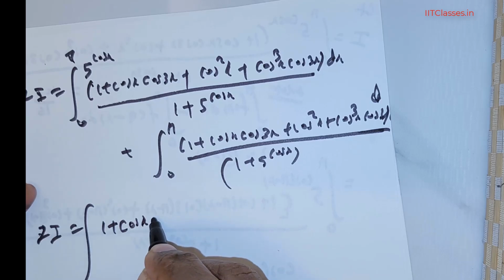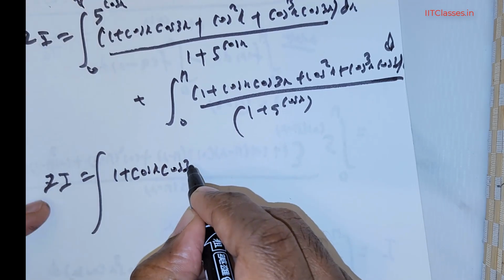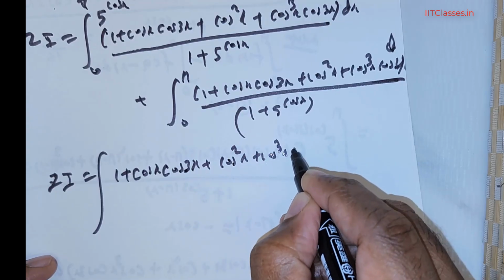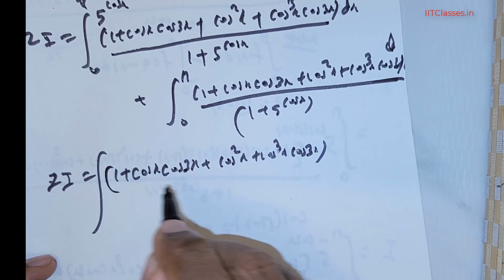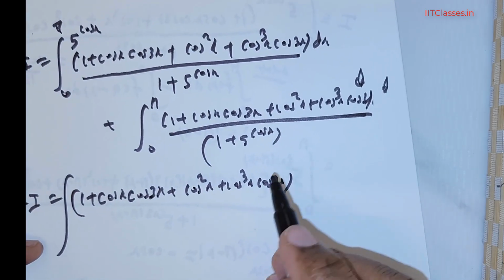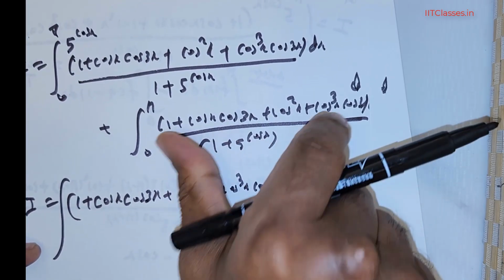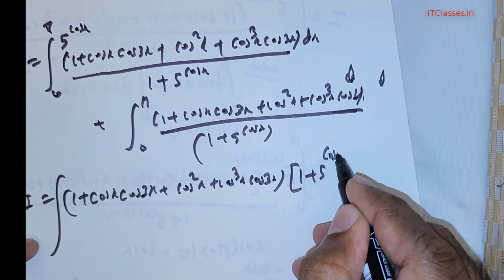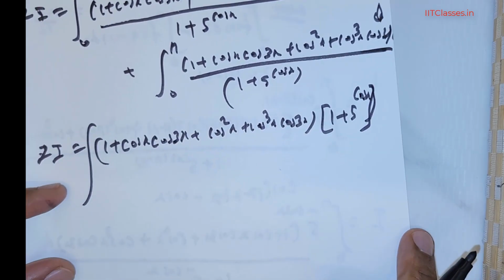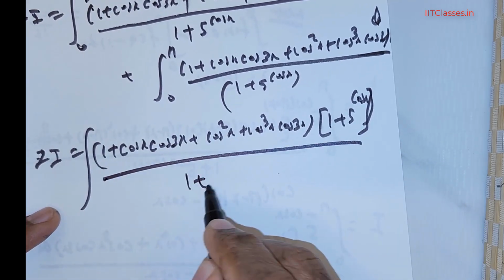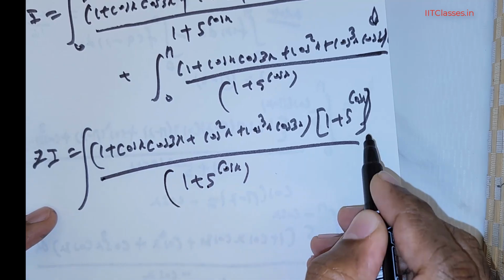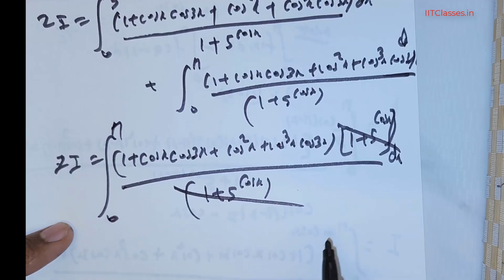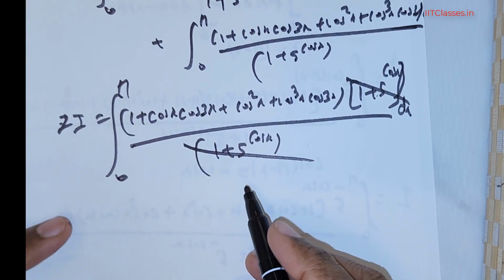So 1 + cos x cos 3x + cos²x + cos³x times cos 3x. This is a common factor, and once I take it out, I will have a 1 because of this, and + 5 raised to the power of cos x, right? Divided by 1 + 5 raised to the power of cos x times dx. So these two get cancelled. So we did all these things just to get rid of this term.